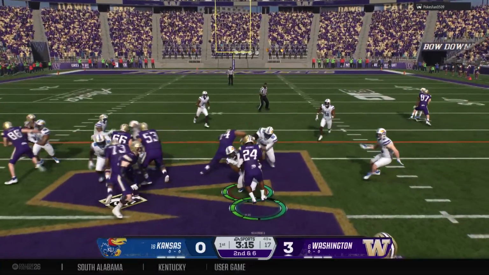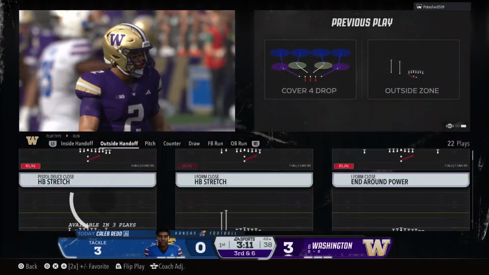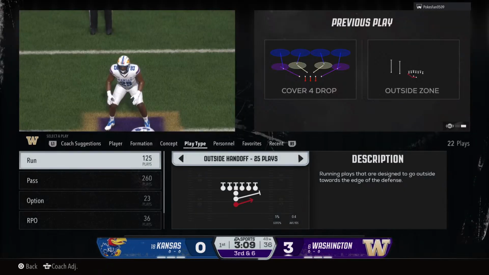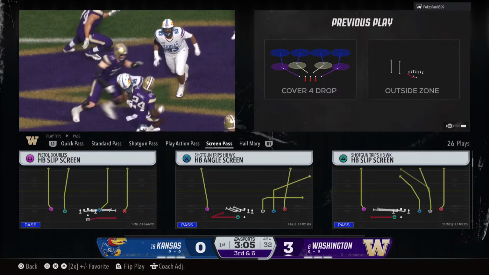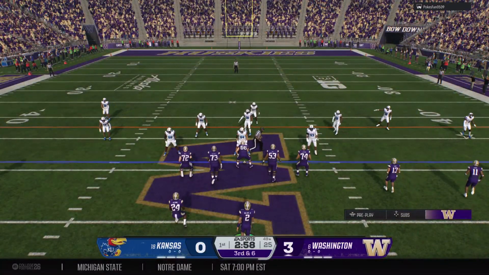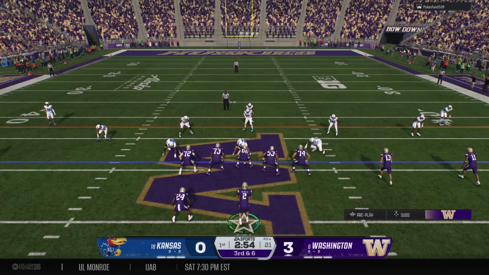Heading left after the handoff. They test the middle of the defense, but get nothing. Well, that's an excellent effort here by this defense, staying in their run fits. They're holding their own at the line and making the tackle. The offense just couldn't get enough of a push to get anything going there.